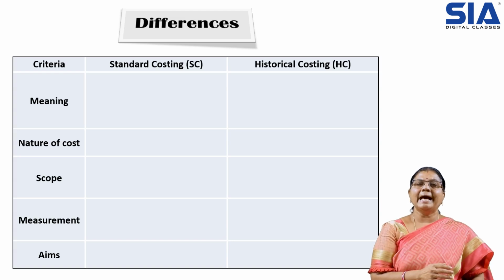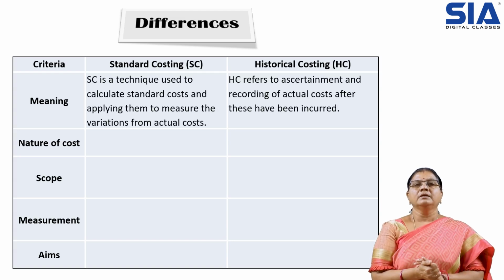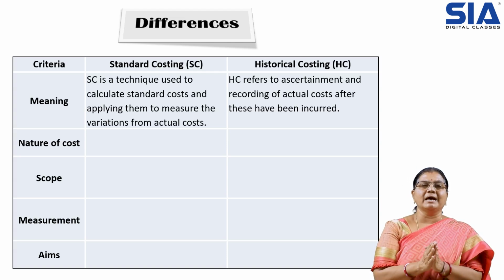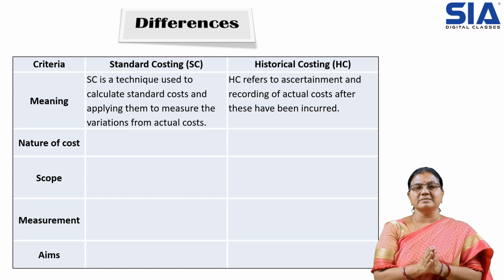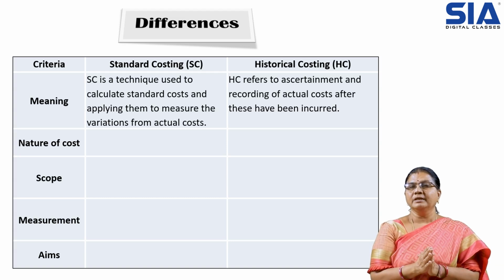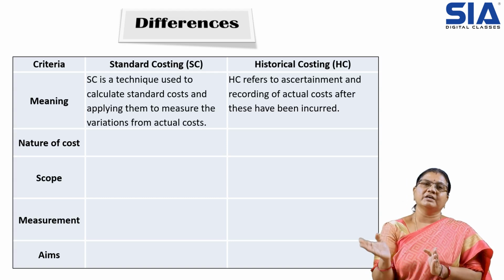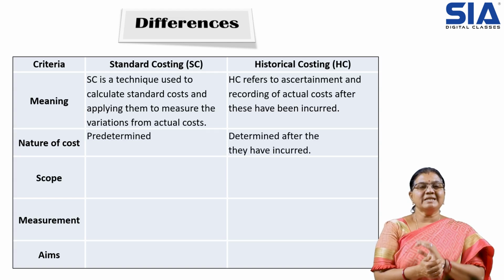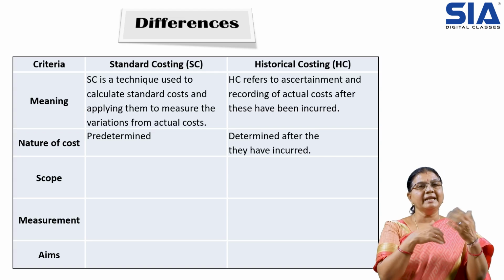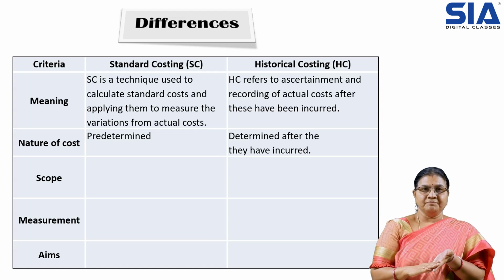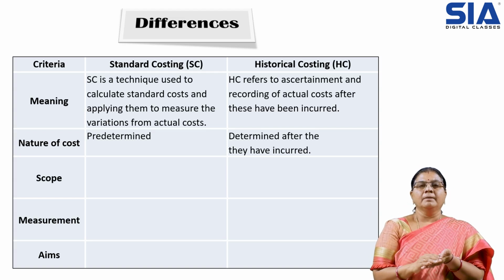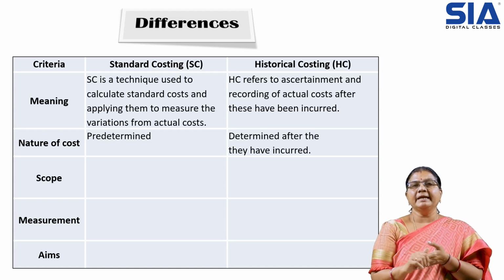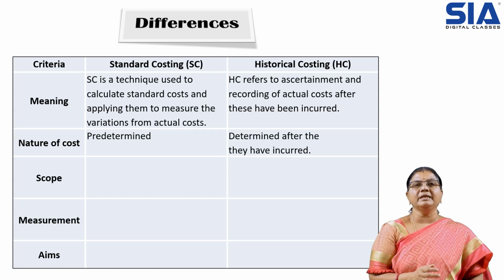First, meaning. As per the meaning, standard costing is the calculation of the cost which will act as a benchmark to measure the actual performance. And historical costing can be determined only after the performance. Then nature of cost. Standard costing is predetermined. It is prepared in advance, before the activity of production starts. But in case of historical costing, it is determined after completing the production, that is, after completing the performance.